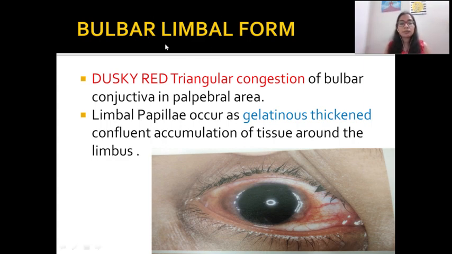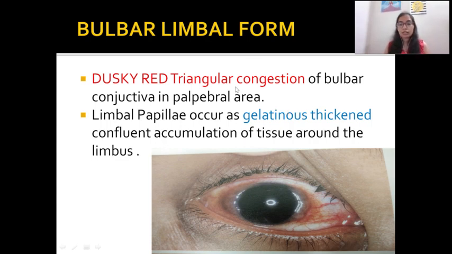After that, the bulbar limbal form. What are the changes in the bulbar limbal form? There will be dusky red triangular congestion of the bulbar conjunctiva in the palpebral area, and the limbal papillae occur as a gelatinous thickening. So what I want to say is that in the bulbar limbal form there will be gelatinous thickening along the corneoscleral junction, which is known as the limbus, as you can appreciate here. So limbal papillae occur as gelatinous thickening, with dusky red triangular congestion.